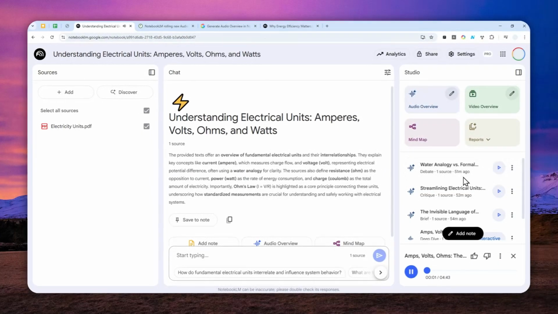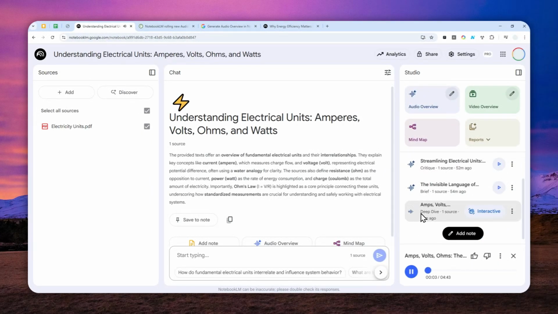Welcome back to the deep dive. Today, we're jumping straight into something really fundamental. Absolutely, the basic language of electricity. Exactly. We're talking ampere, volt.